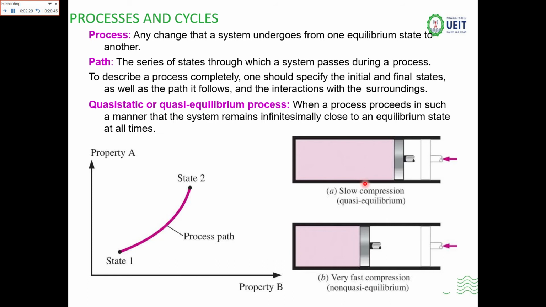It is in equilibrium during all the time when the system is in the moving state, and when the process moves so fast, it is termed as non-quasi equilibrium. It will change the properties.